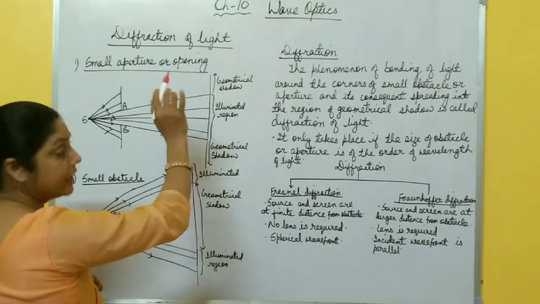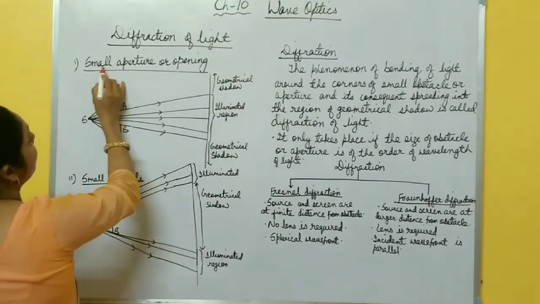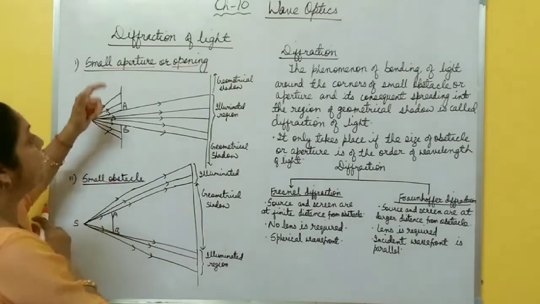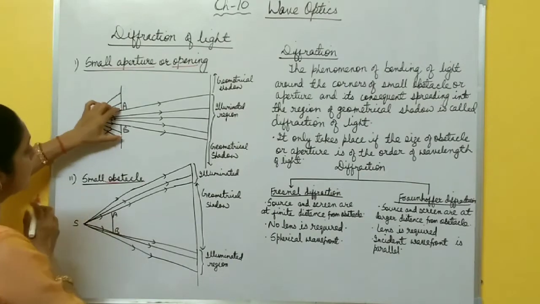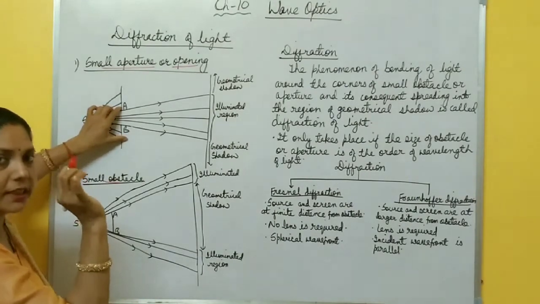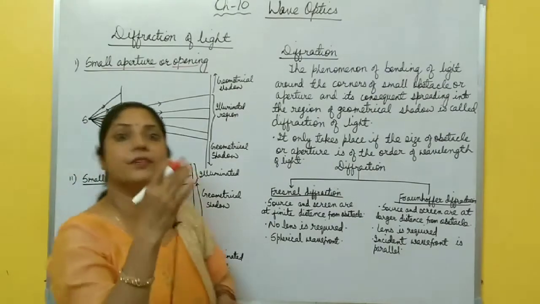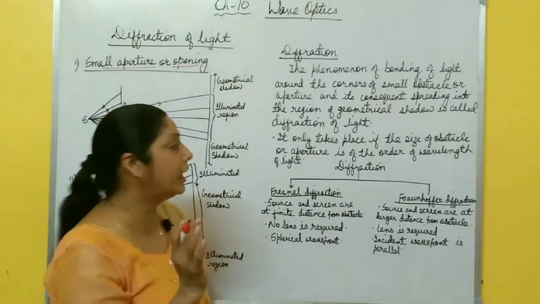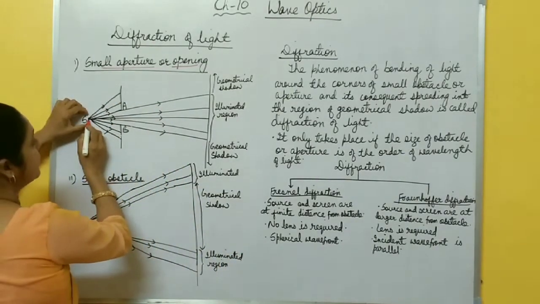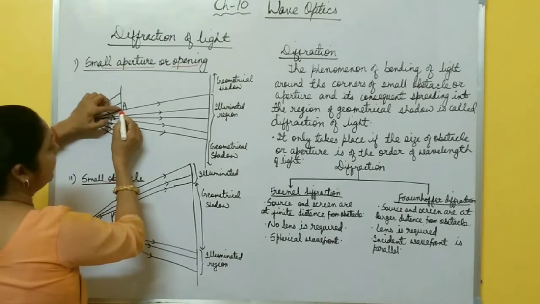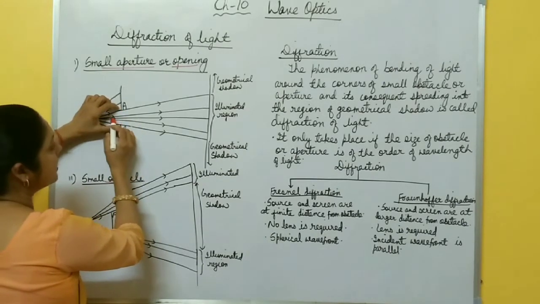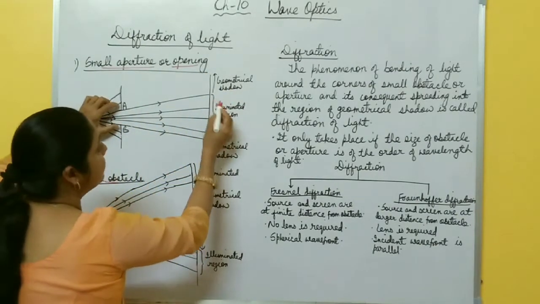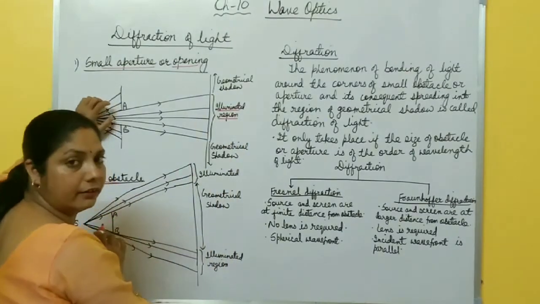Before starting diffraction, you must have some idea about a small aperture or opening and also an obstacle, right? Aperture means, suppose this AB is a small aperture, some hole or opening, and you know light always travels in a straight line. That property of light is called rectilinear propagation of light. So when light from this source S reaches points A and B, between A and B it easily passes through this aperture and reaches the screen and forms an illuminated region on the screen, right?